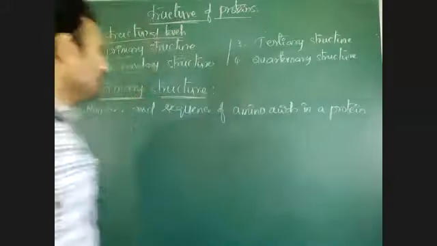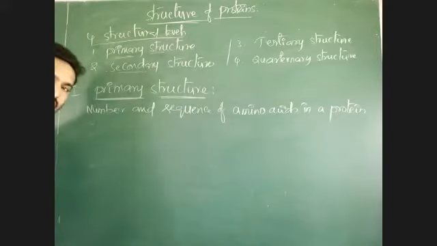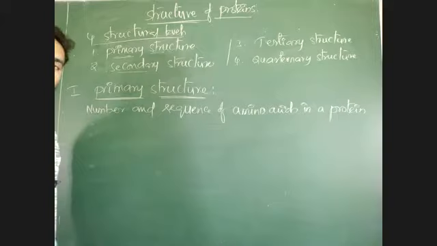The number and sequence of amino acids in a protein is called primary structure. What does the number and sequence of amino acids mean? We discussed already how amino acids are joined.